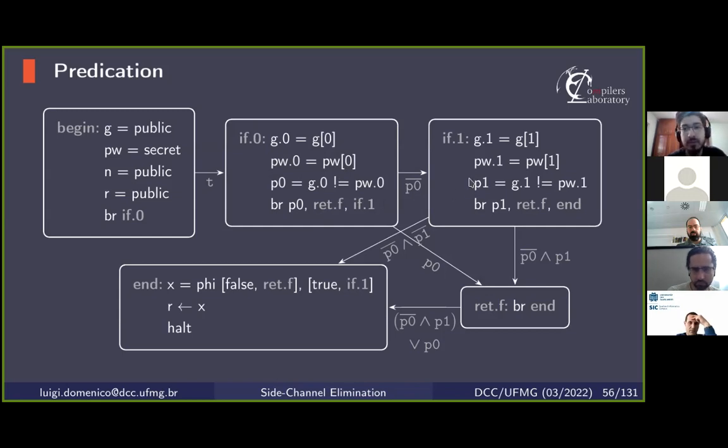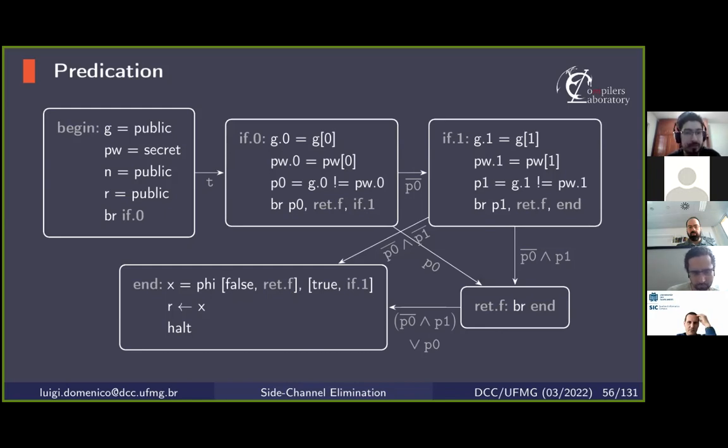And the edge condition from if 1 to return false is the block condition of if 1, which is P0 negated, and the predicate P1. And finally, the block condition of the last block, end, is the disjunction of the edge conditions from if 1 to end and from return false to end, which reduces to true because the last block is always executed.